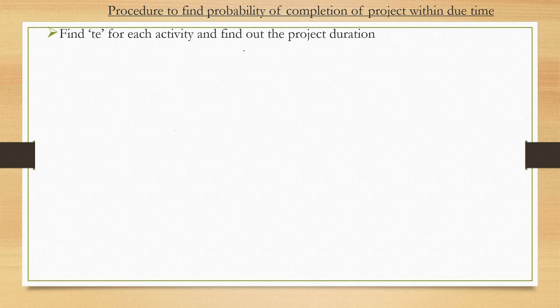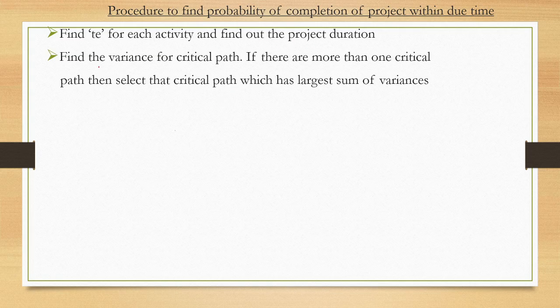Then, since you found the expected duration of activity, you follow the CPM method to find the project duration. Then you need to find out the variance for the critical path. And if there is more than one critical path, then select the critical path which has the largest sum of variances. This is the sum of variances of the critical path, not any other path.